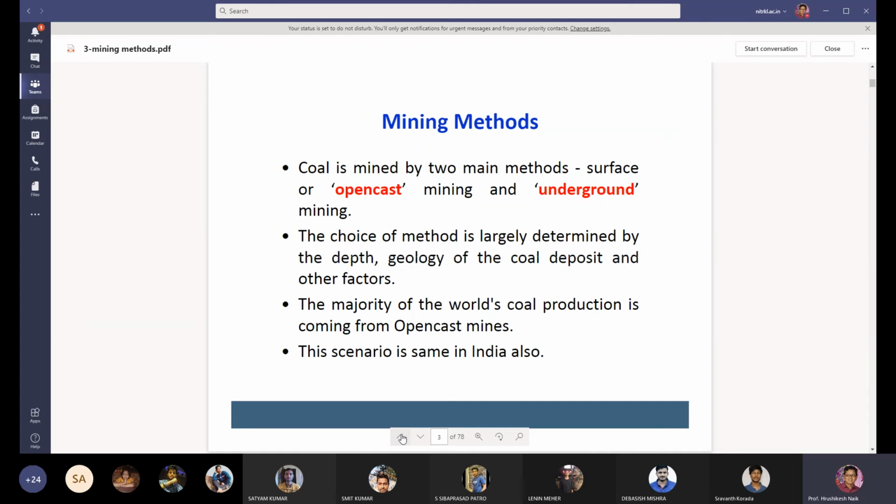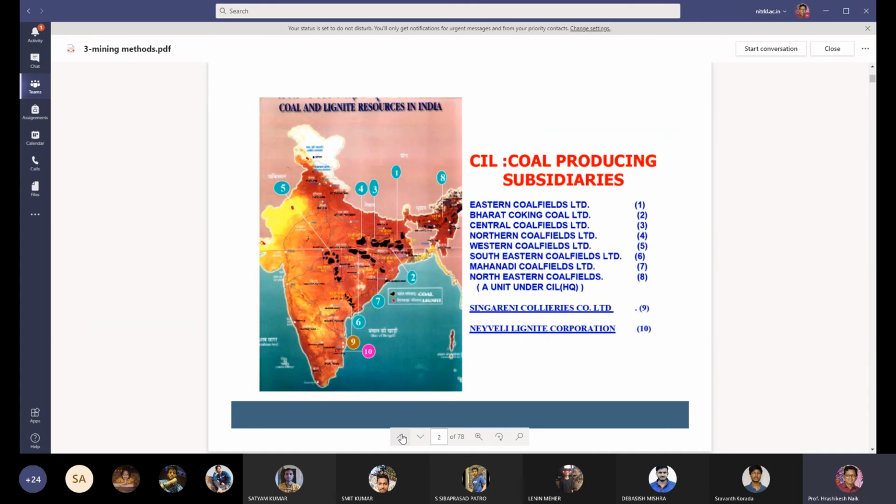So this is about this class, and we will have some idea about the method of mining which is carried out, and you can compare with underground mining. How the surface mining is carried out and how the underground mining is carried out.